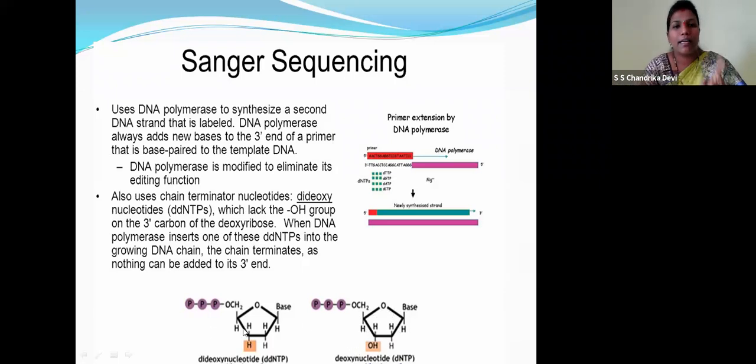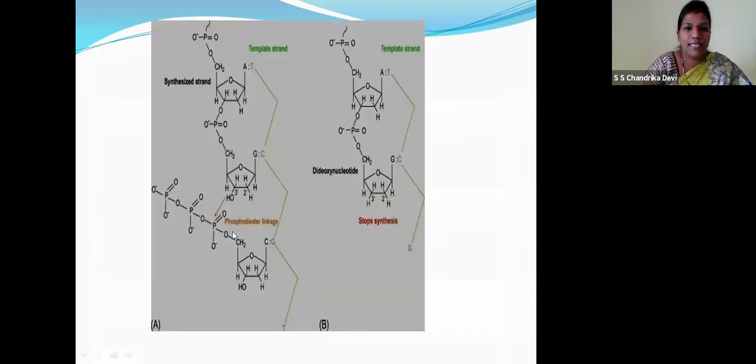Now, to terminate the reaction, dideoxynucleotides are administered. What does this dideoxynucleotide do? It lacks the oxygen group at the 3' end, so it will stop the reaction. The chain will terminate because without the oxygen, we can't add any other base pair. Right? Now, children, this is the strand. This is how a DNA is sequenced. The hydroxyl group at the 3' end forms the phosphodiester linkage, and another base pair is added. Now the other base pair, the same way.